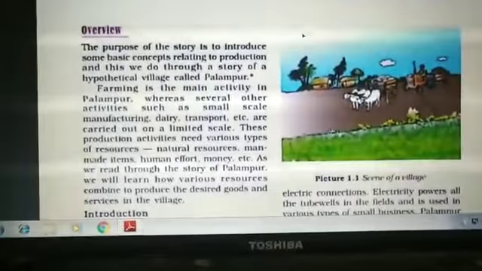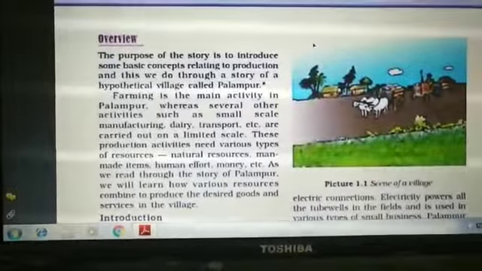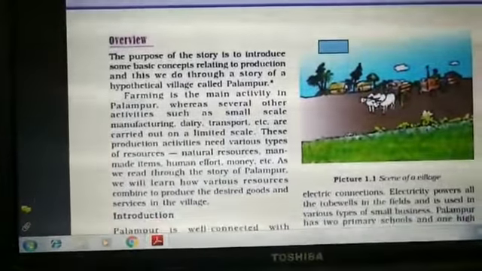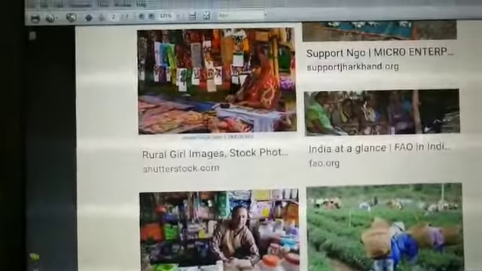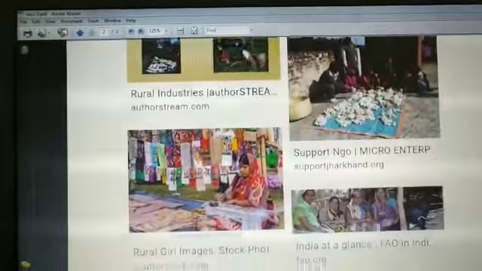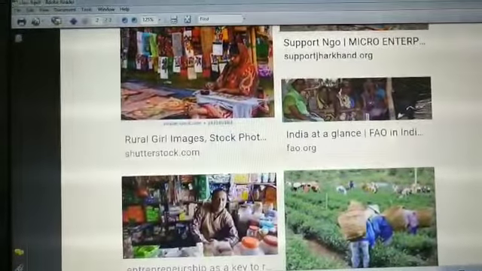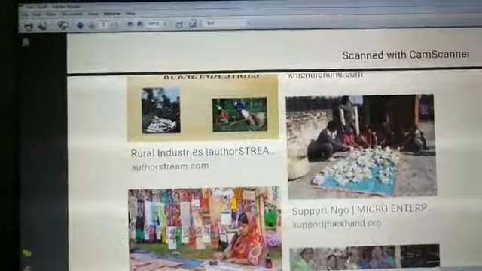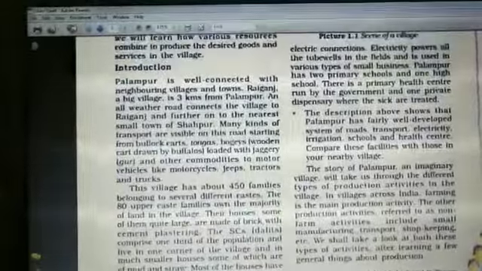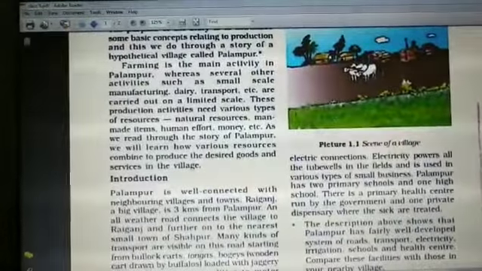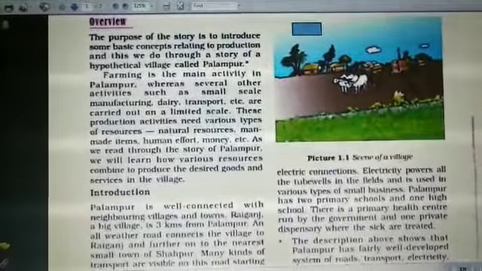Some other activities were also carried out by the people, like small scale businesses, dairy, and transport. You can see in the picture, like in any other village, they were carrying out small scale activities. The ladies are weaving clothes, and small retail shops are seen in the pictures. So the people were carrying on small scale businesses in this village for earning their livelihood. But these were done only on a limited scale because they did not have sufficient funds in the village.